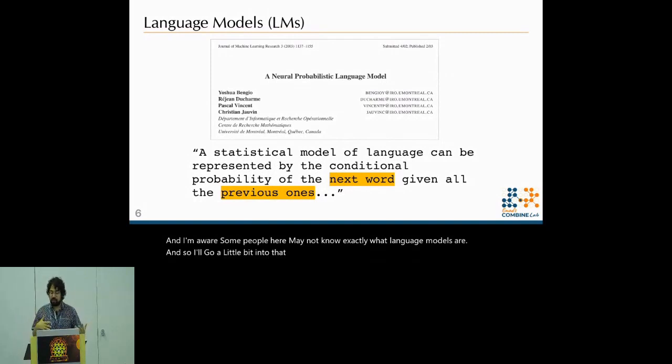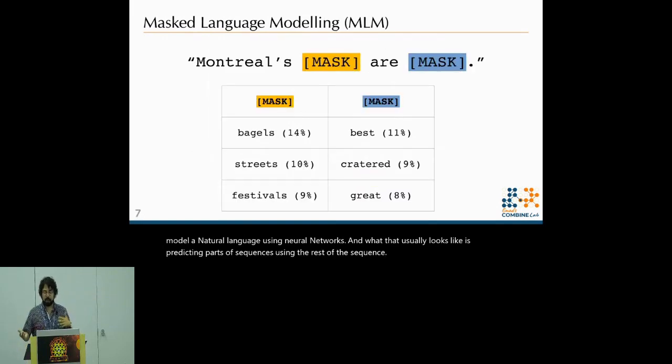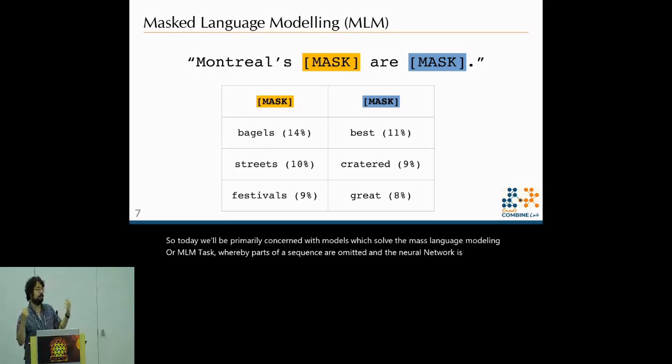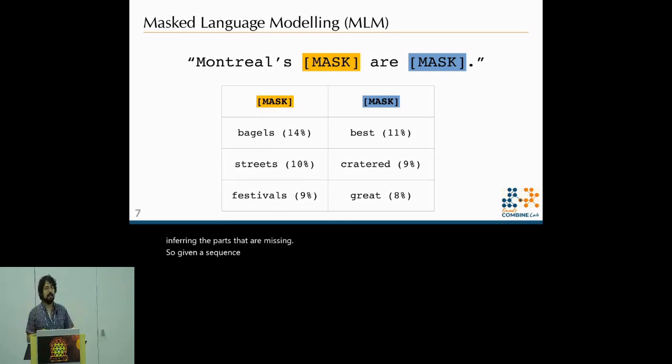For at least 2 decades, we've been trying to statistically model natural language using neural networks. And what that usually looks like is predicting parts of sequences using the rest of the sequence. So today we'll be primarily concerned with models which solve the masked language modeling, or MLM task, whereby parts of a sequence are omitted and the neural network is tasked with inferring the parts that are missing. So given a sequence, Montreal's blank are blank, a correct, properly trained model that doesn't make mistakes would say Montreal's bagels are best.